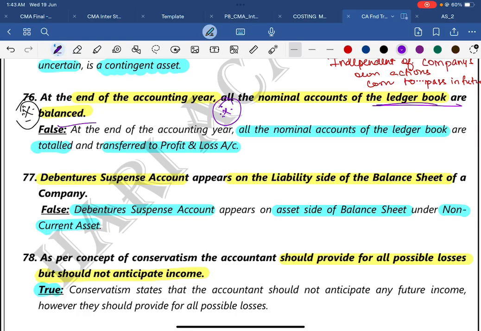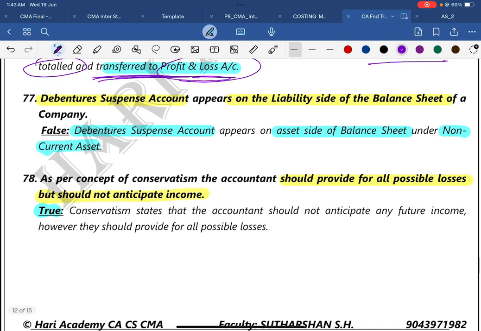The ledger book accounts are maintained. It is not that all accounts of the ledger book are totaled and transferred to P&L. They do not get balanced and completed in the ledger itself. They will be transferred to the trial balance and then transferred to the P&L account. So that's what we have: totaled and transferred to the P&L account.